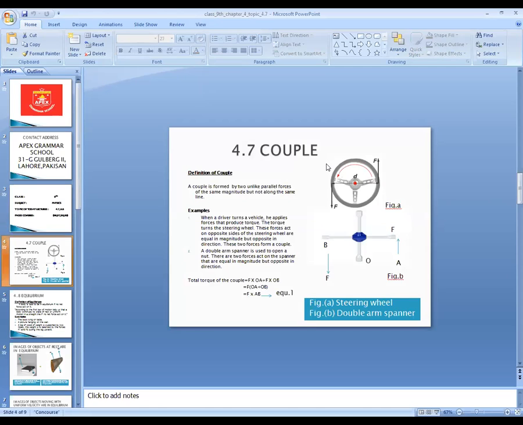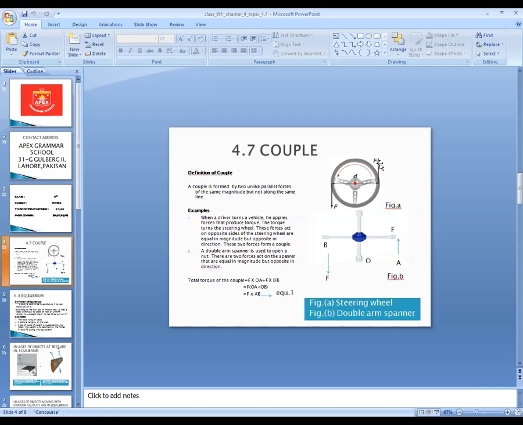Before starting couple, I will tell you that a couple is like torque, as we discussed. The definition of torque is the turning effect of a force. In torque, the force can be in one way, but in a couple, the torque is produced when two forces are applied, one over here and one over there.